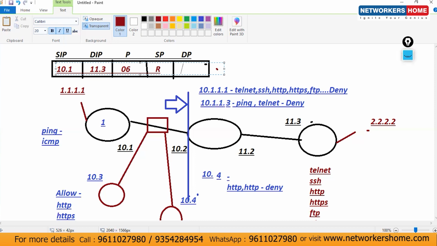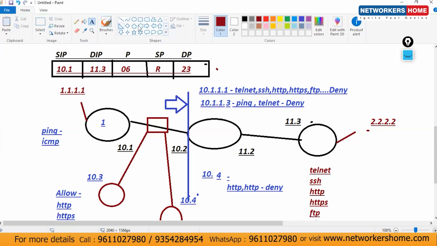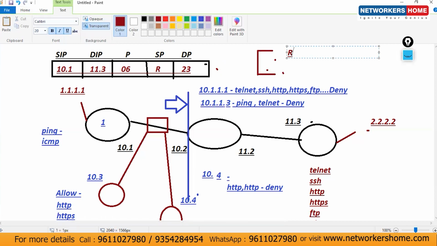What is the destination port? 23. So 23 here. Guys, in port numbers, if we're talking about port assignment, because we are assigning the port numbers, the source port is always about random port assignment. What is that? Random port assignments. And what's the value there? 1.